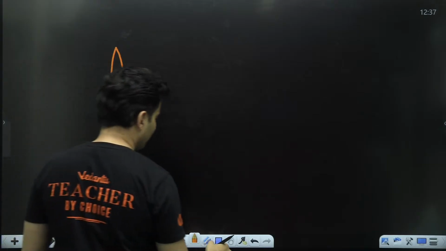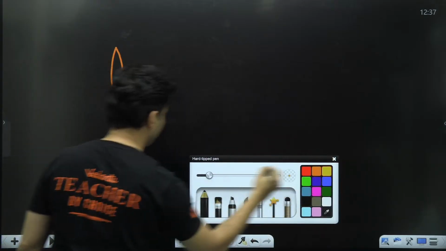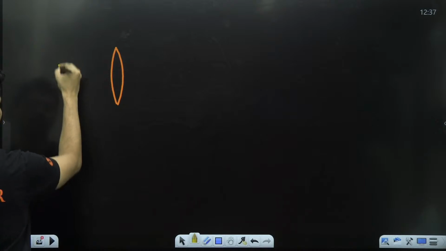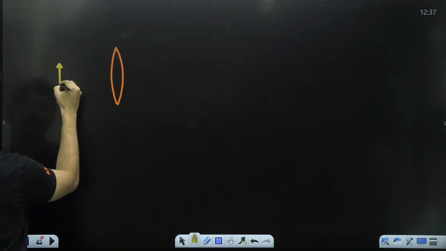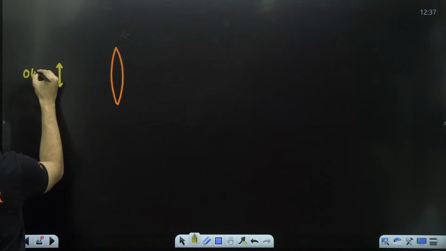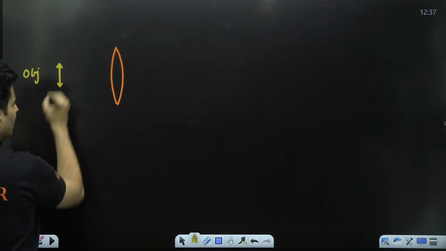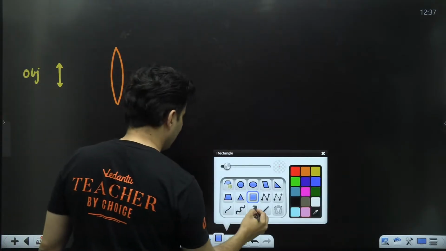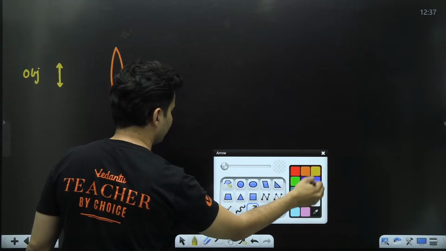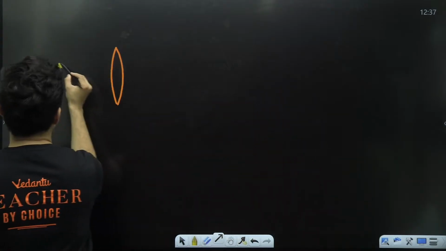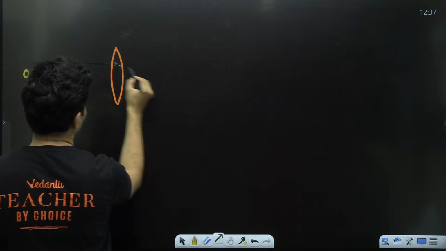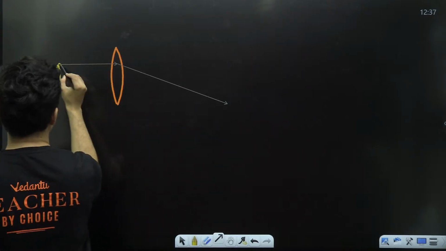There is a lens here, and there is an object which is placed. The rays from this particular object, let's say they will go like this.